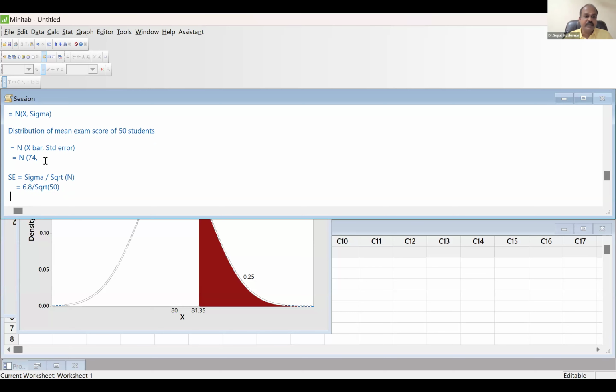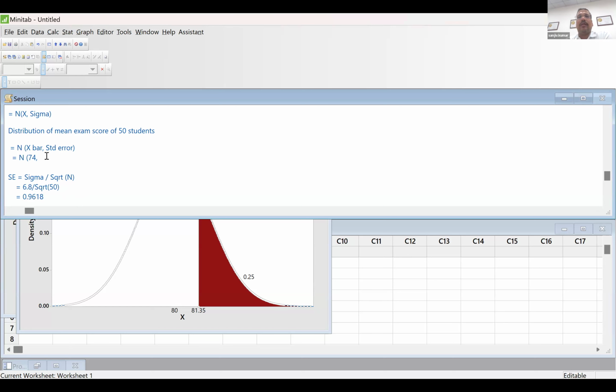Do you have a calculator on the other side? Yes, sir. Can you tell me the value? The square root of 50 is 7.07. So 6.8 divided by 7.07 is 0.9618.